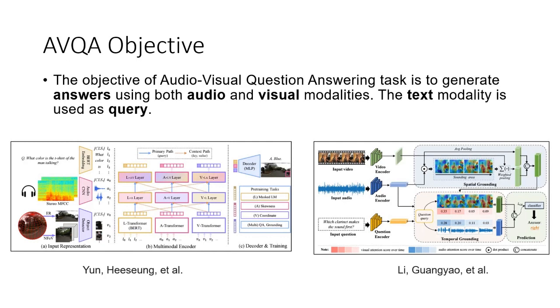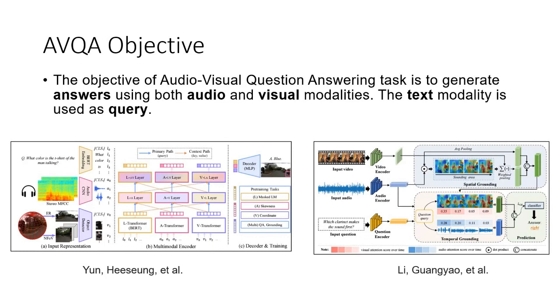Here we see two state-of-the-art methods. One on the left is from He, Suing, Yun. In this method, they have used all three modalities. They have used different kinds of feature encoders for text, audio, and visual modality. And then they also introduced a pre-training task, which is basically masked language modeling for language, skewness for audio, and a coordinate-based task for visual modality. And then they have question answering or grounding for multiple modalities.